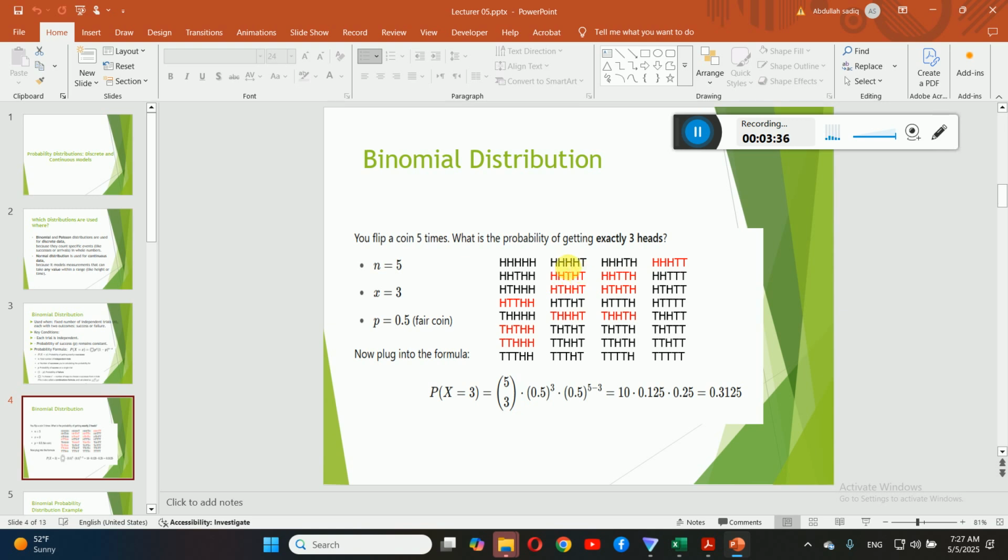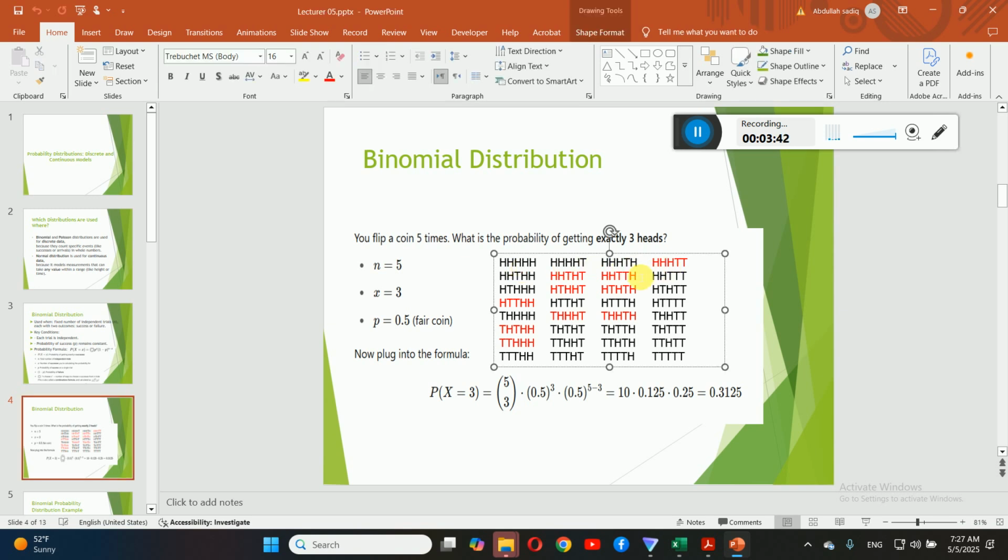So we have 4 heads here, 5 heads here, 3 heads here, but the number of events where we have only 3 heads, when you just sum them together, the number is 10. So in 32 possible events, the number of 3 heads is 10. So 10 divided by 32 gives 31.25% simply.